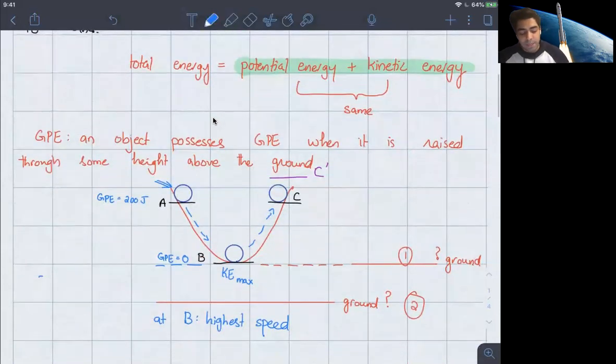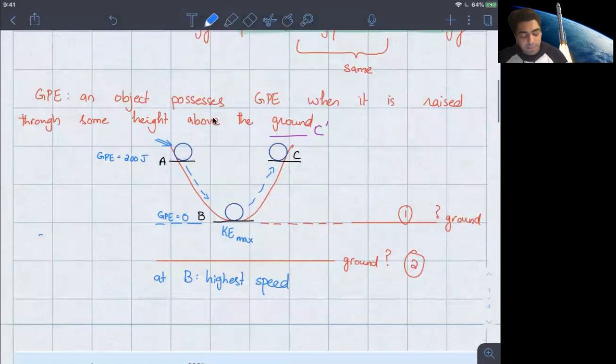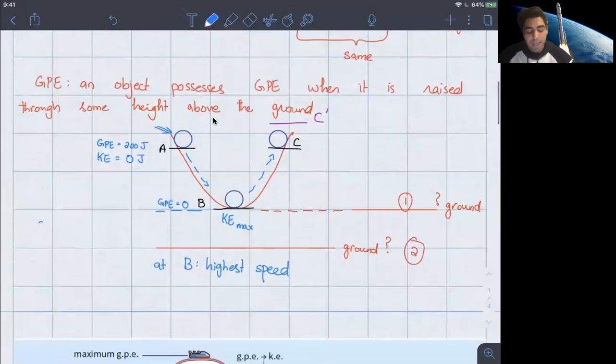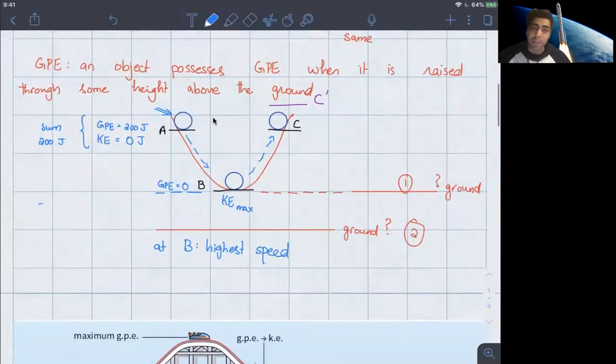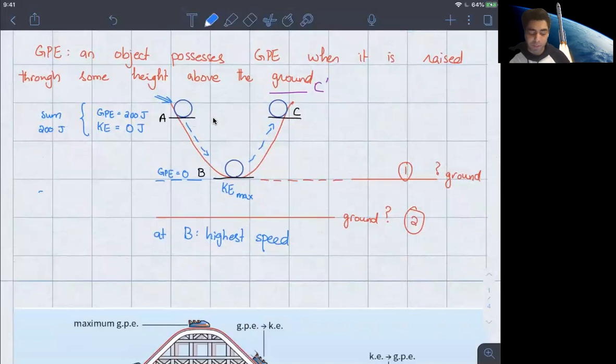So again, now let's come back to the diagram. At A, we've just released the ball. So when it's stationary, before it begins to move, it obviously had no speed. When it has no speed, that means it has no kinetic energy either. So it means at A, it has 200 joules of potential energy and 0 kinetic energy. And if you look at the sum right here, the sum is 200. And we said that energy is going to be conserved, which means that the sum should always remain 200.